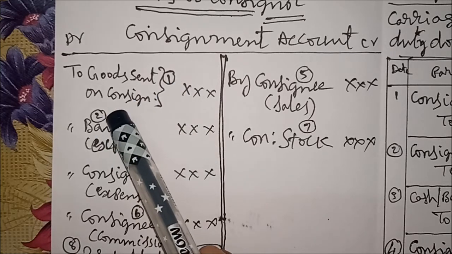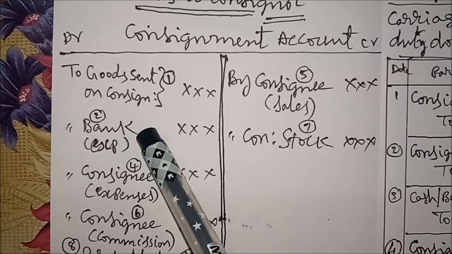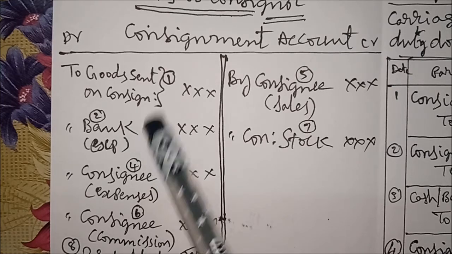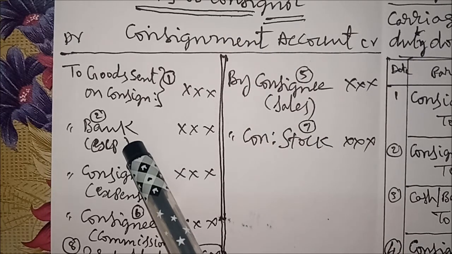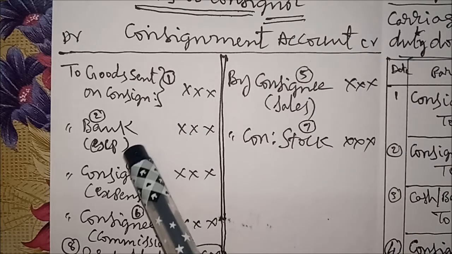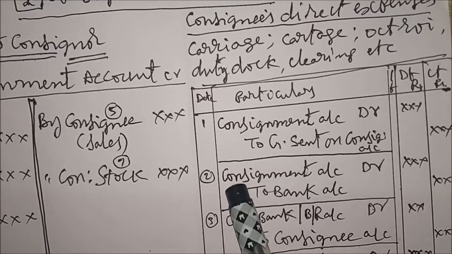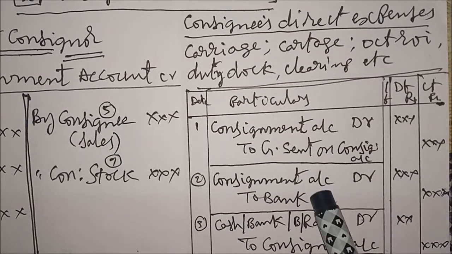Second, number 2, this one, bank, our expenses. Already I told you, for all the debit items, to write the entry, the heading account is debited, the item account is credited. Simple. Consignment account debtor to bank account, debit amount, credit amount. Being expenses paid while sending goods.